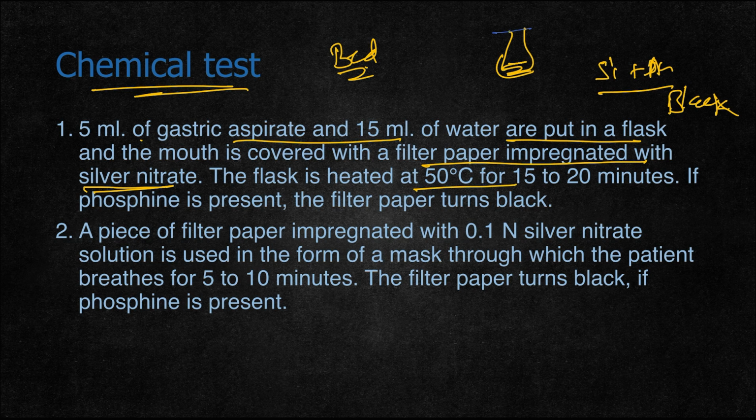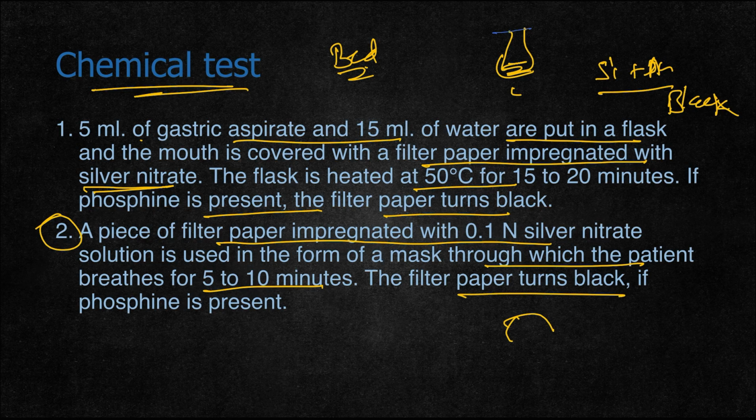The flask is heated at 50 degrees centigrade for 15 to 20 minutes. If phosphine is present, the filter paper turns black once it is heated. One more test, if the person is alive: filter paper impregnated with silver nitrate is placed over the person's mouth like a mask through which the person breathes for 5 to 10 minutes. The filter paper turns black if phosphine is present in the stomach. This is an indicator that the person has consumed aluminum phosphide.